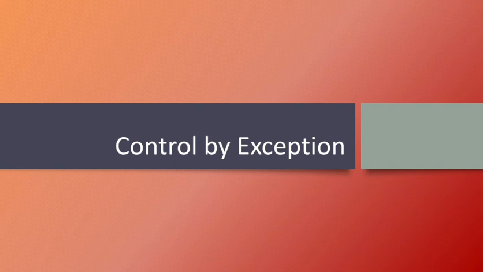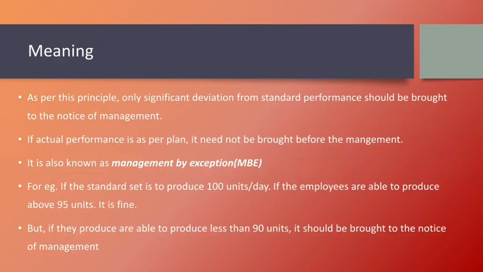So now there is a new term or concept which is known as control by exception or management by exception. So what is controlling by exception? Here what the company intends is that only exceptional cases will be informed to the management.